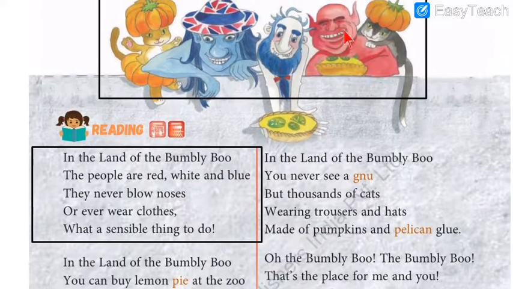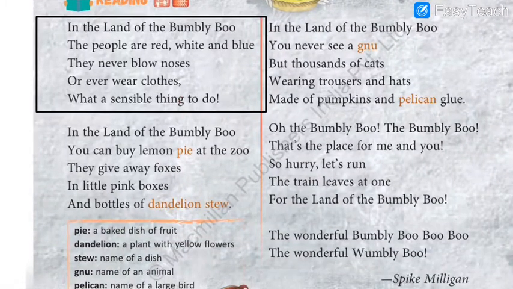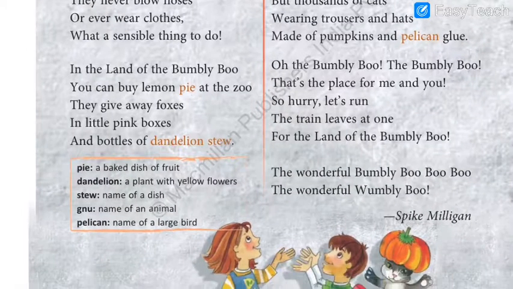Can you see the clothes in the picture? No, they are not wearing any clothes. Yes, look at their hair, look at their smile, look at their beard, how scary they are. What a sensible thing to do. So these two are the sensible things they do. They never blow the noses, nor do they wear the clothes. So that is very much unusual, don't you think, for normal human beings?